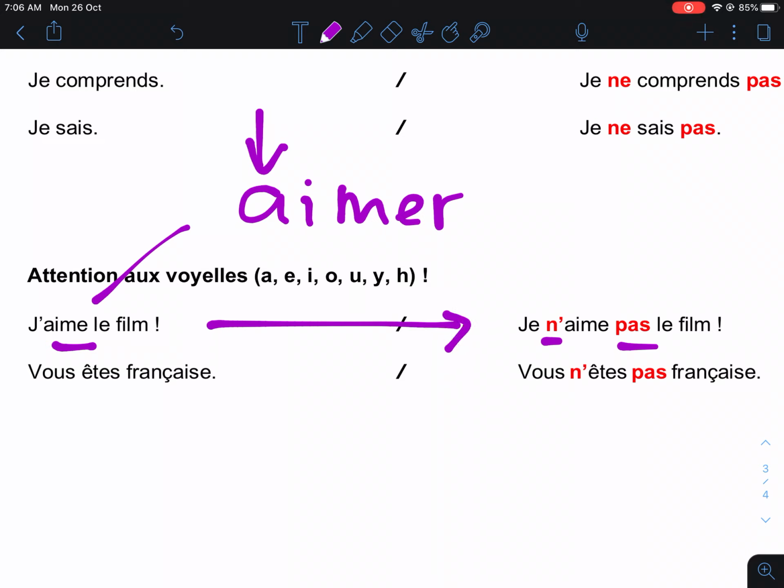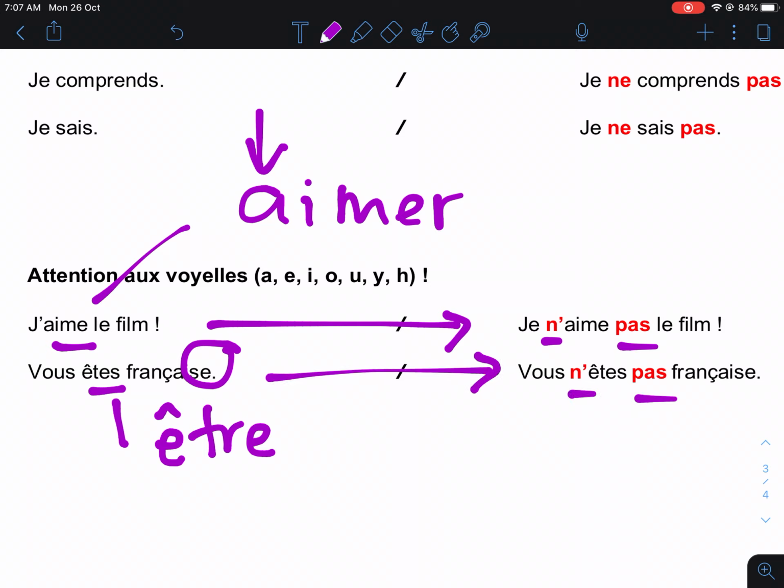Now the last example is "vous êtes française." It means you are French. Okay? Now, which is the verb? After the subject is a verb. So, être is the verb. It comes from the verb être, the verb to be. So, "vous êtes française" means you are French, but which French? French lady. So now you're going to change to you are not French. It has to be an apostrophe and pas, and it becomes "vous n'êtes pas française."